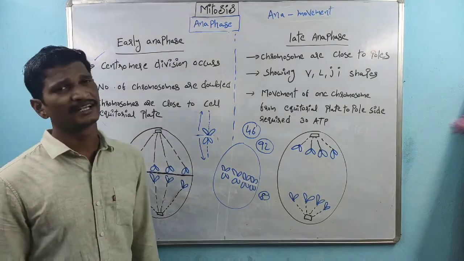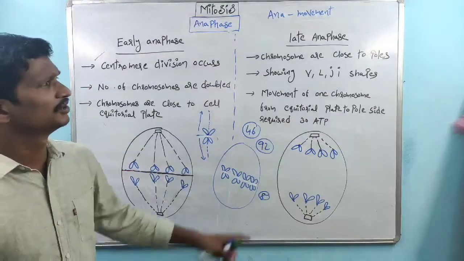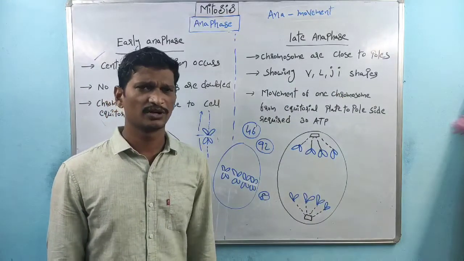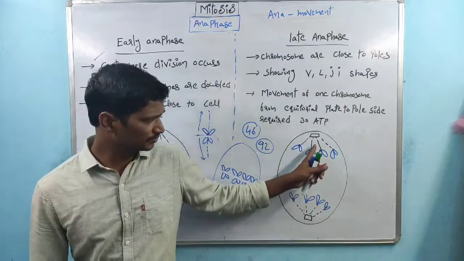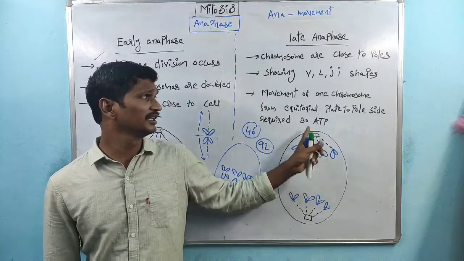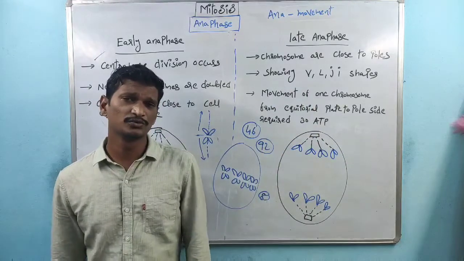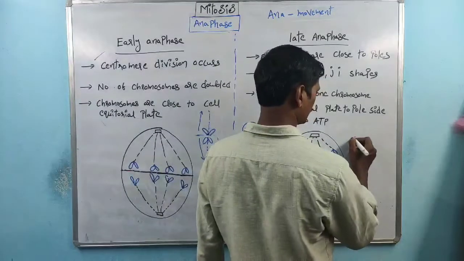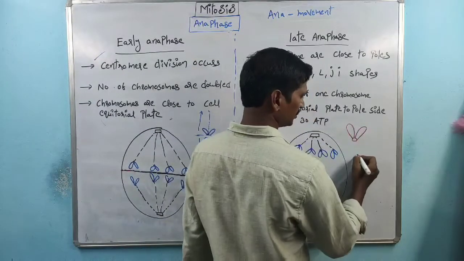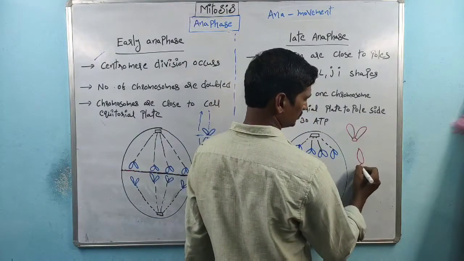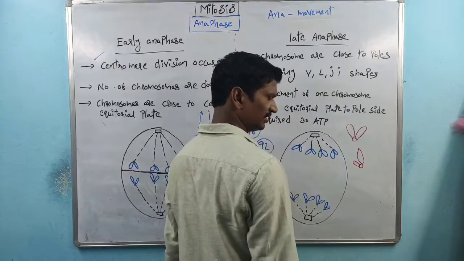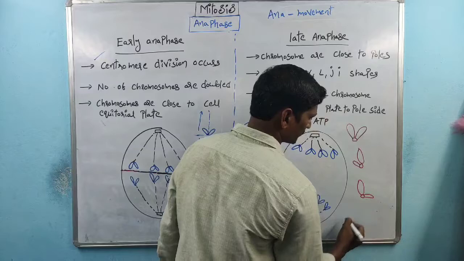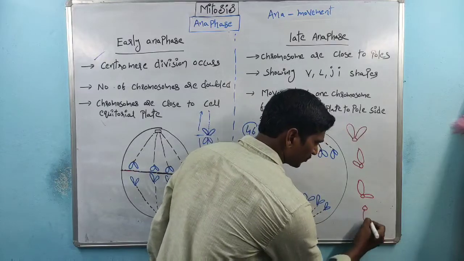Coming to the next one, late anaphase. Within late anaphase, chromosomes are close to the poles. Whatever chromosomes are there, they are very close to the poles, right? Here, the chromosomes are showing a V shape. We discussed this already. This is a V shape chromosome, this is a J shape chromosome, this is an L shape chromosome, and this is an I shape chromosome.